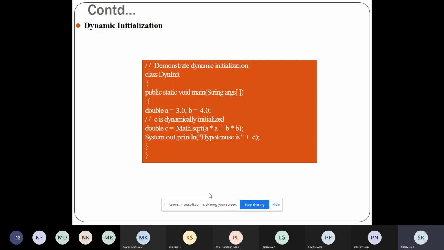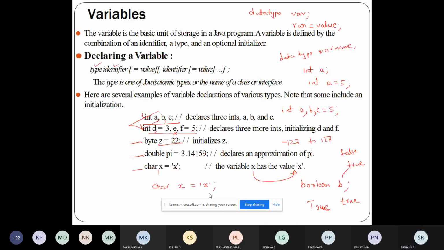The next one is dynamic initialization. See in the previous example, the value of d is given as 3, so the value of d will remain throughout the program. Initially you gave d the value 3, and for f also you gave the value 5, assuming there will not be any changes. And pi is given as 3.149. These are static initializations, which will not change.